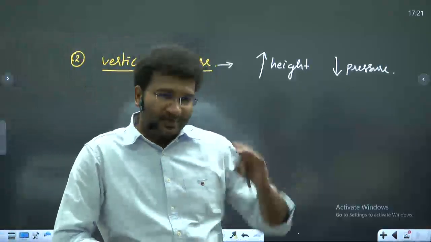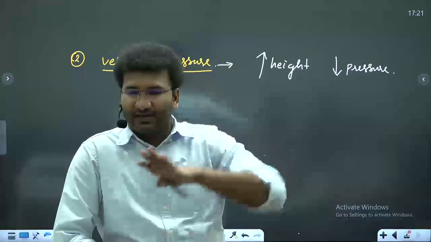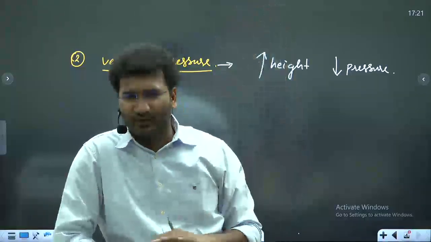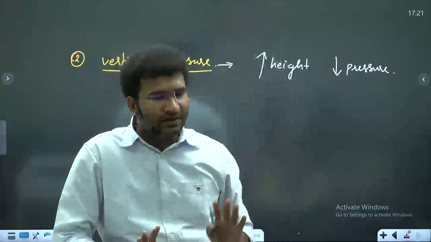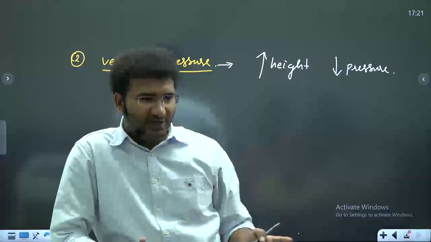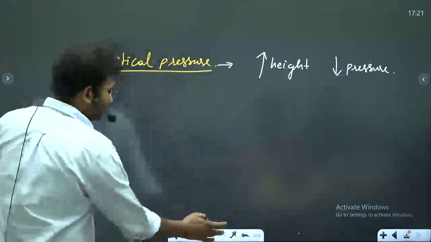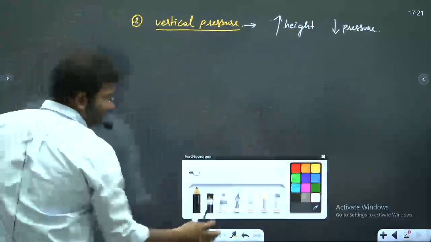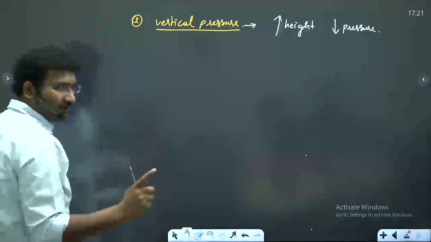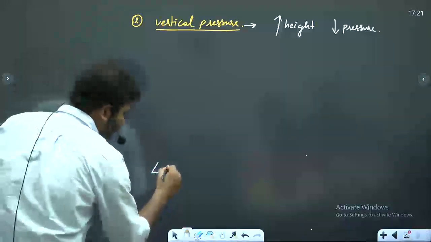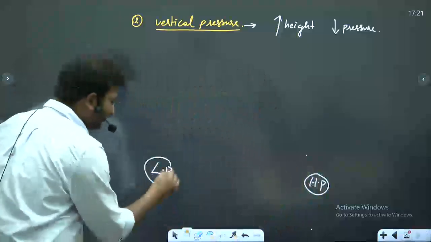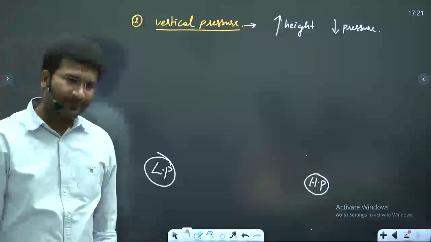Navin's question is, sir, on the surface and in the upper atmosphere, do you have the same logics? No. Those logics are always different. I'll explain this. By the end of this class, you'll get complete clarity on this topic. So, see here, this is vertical pressure. Before I teach this, you have to understand the concept of a low pressure system and a high pressure system, and how these low pressure and high pressure systems work, right?